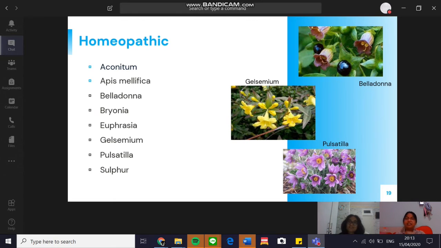Alright, here are some homeopathic remedies. So what is homeopathic? Homeopathic medicine for curing or treating the measles disease is available, and here are some of them and their use. The first one is aconitum, for symptoms that come on suddenly, including fever, conjunctivitis, dry cough, and restlessness. It's best used very early in the course of the disease.